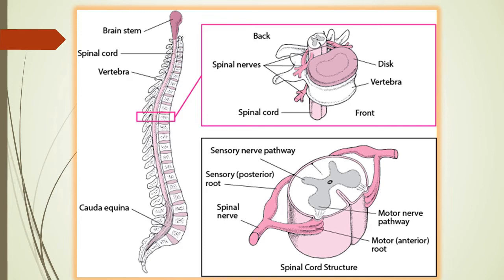But unlike the brain, it has white matter on the outer side and grey matter on the inner side. It has 31 segments, and these 31 pairs of nerves originate or emerge from this part. Within it, if we section, in the section given here of the spinal cord structure, you can see an arc, a pathway. That's the reflex arc.